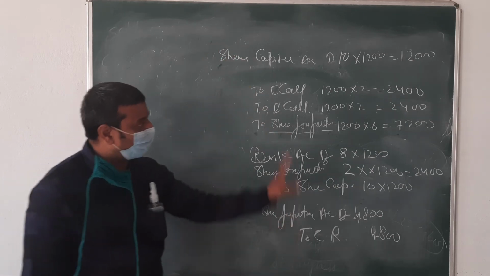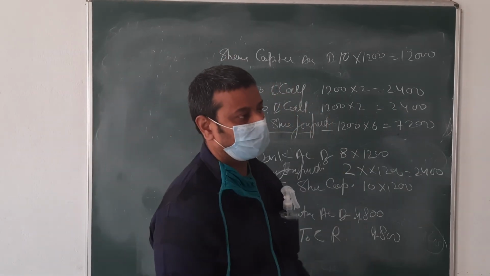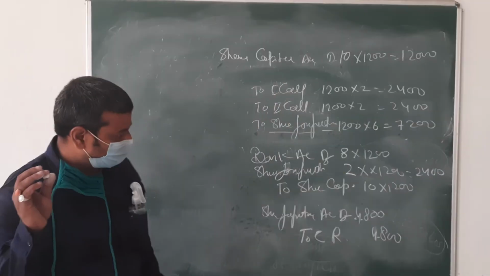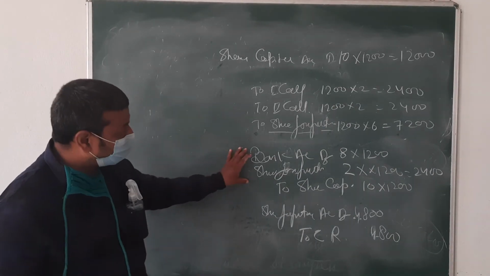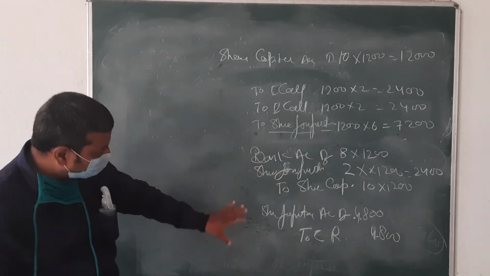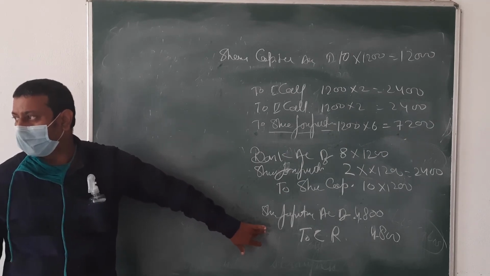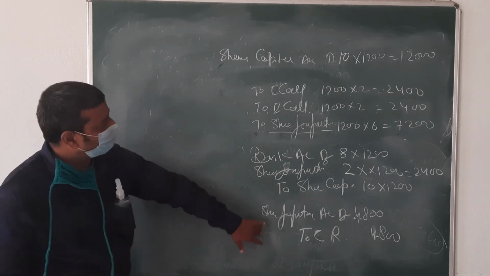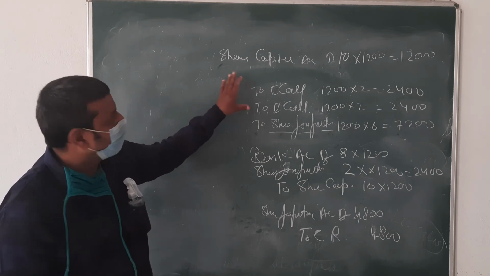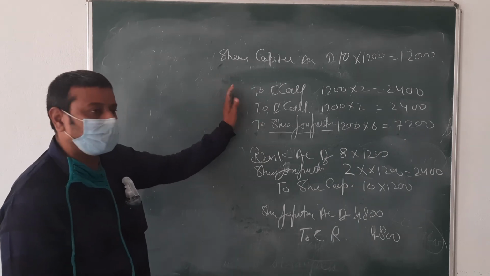This is the full of the share forfeiture. Okay, beta. One more important thing: if reissue is there, then sure and certain this entry will come. If reissue is not there, only one entry, for the forfeiture only this entry.